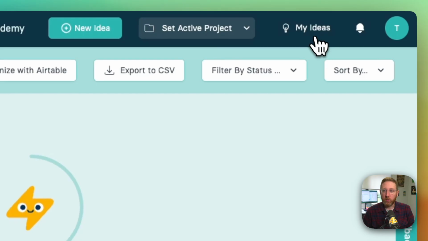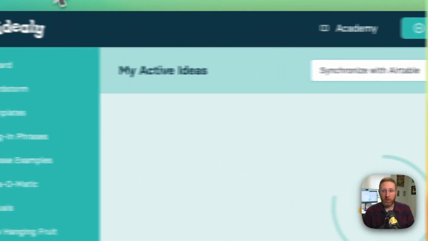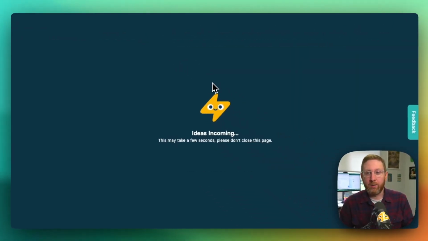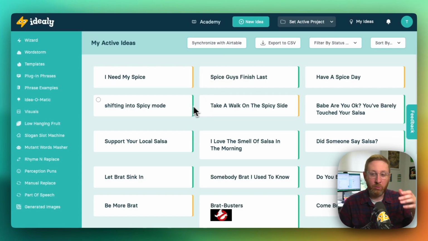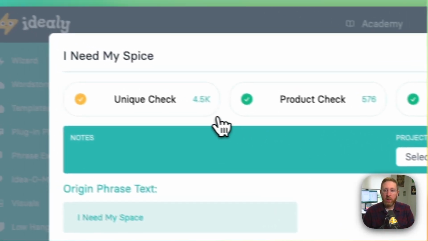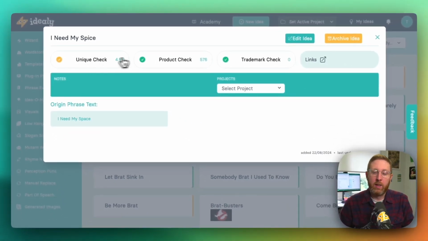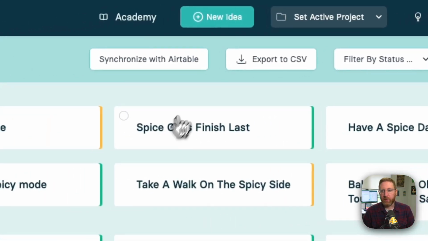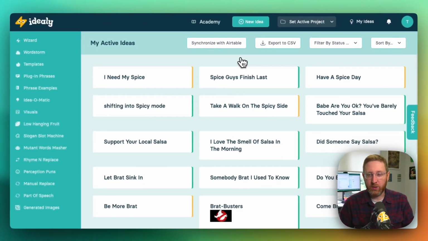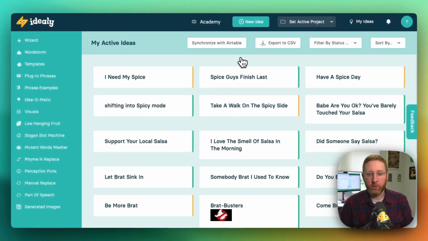So that allows you to find ideas that are original and to actually be assured that the ideas you're working on have not really been done before and that there's no trademark existing, so that you're working on original and safe stuff. So some of the other ones have come back with higher results here, like I need my spice, not so original, but again, pass the trademark check. So we do that by default. Any idea you save gets checked for originality and for trademarks.